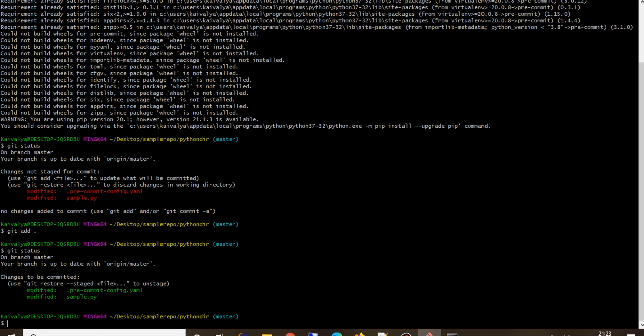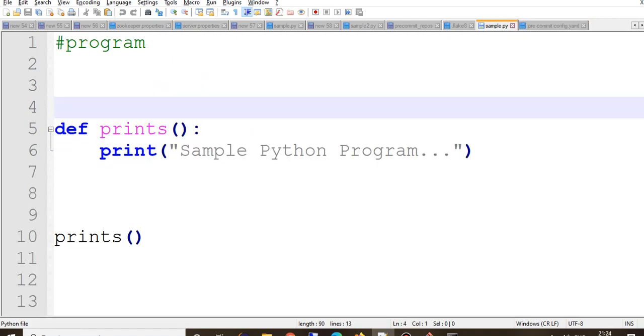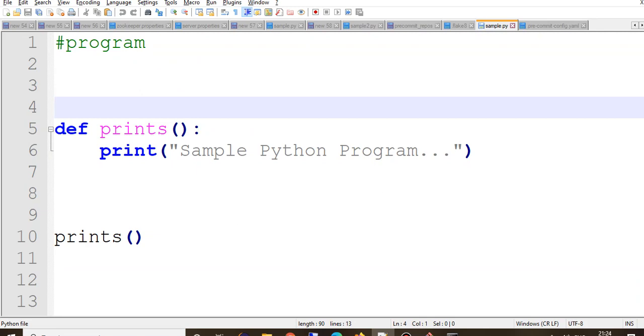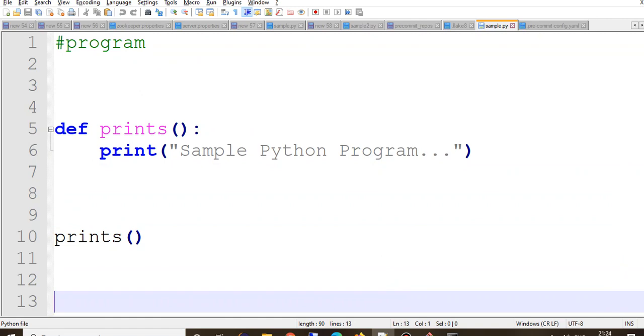So now they are saying that you have to commit the code, but before committing it, the pre-commit hook will run, and the pre-commit hook runs black, and it will automatically modify the file. So make sure that you know what exactly the file currently looks like. Precisely, our hash does not have space after it. Then there are 3 blank spaces before the function, 3 blank spaces after the function, and there are a couple of spaces after the end of the file. So these are the issues that we identified. So let's see whether the black framework modifies your file automatically and resolves all these formatting issues.